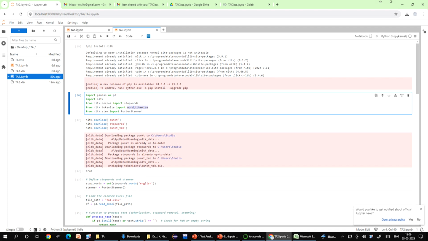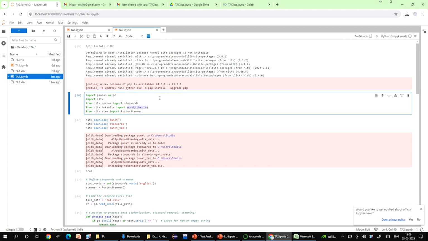For example, there is a sentence, I love programming. When you use tokenization, the output is: I is one word, love is another word, programming is another word. So it is divided, right.